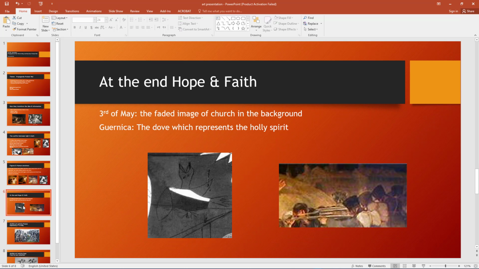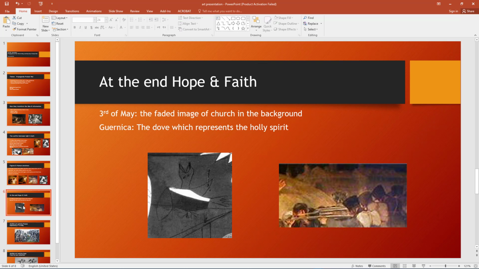Besides the human figure, both artists imply hope and faith. In the background of Goya's painting, we can see a faded building which looks like a church and represents the faith of people and hope for justice. The same thing happens in Picasso's art indirectly. According to the article High Modernists, the avant-garde in the early 20th century, the dove in this masterpiece is the symbol of the Holy Spirit, the hope and faith, transferring the message that the good always wins over the evil.